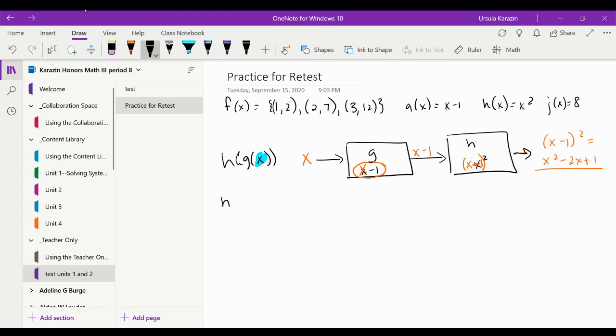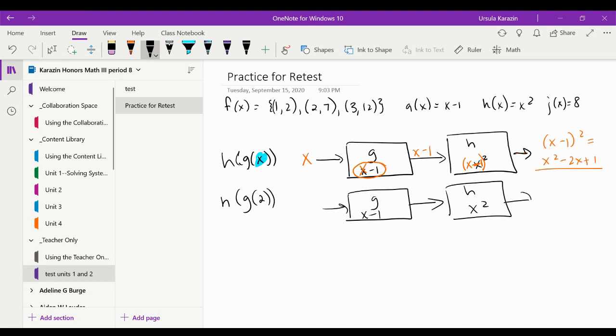Okay, so I could do that also with a number. Okay, so my boxes are the same, because I didn't change the order or anything. All I did was change what my input is. So now my input is a 2. So 2 goes into G, and wherever I see X, I put a 2. And remember, it's just substitution. I just put the number in for the letter. So 2 minus 1 is 1. So now wherever I see X in H, I put a 1. So that's 1 squared is 1.